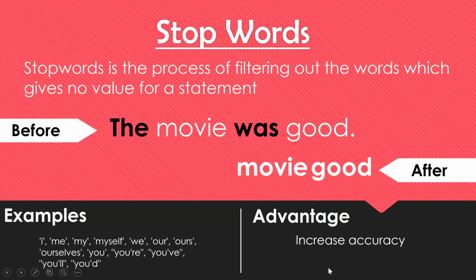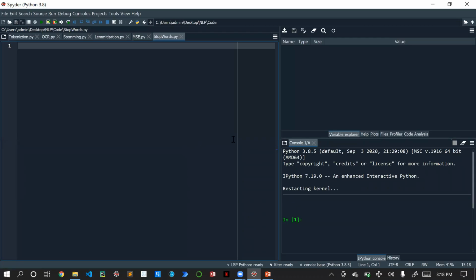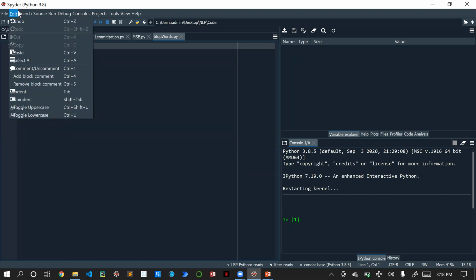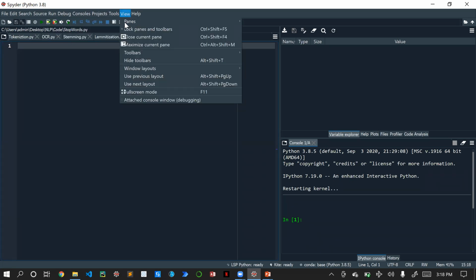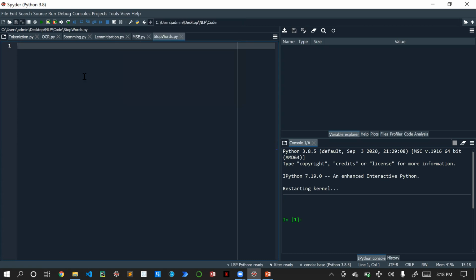Okay, we'll jump into our practical session and see how we can implement stop words and what different kinds of stop words are available in the English language. I have opened my Spyder IDE, so let's start writing our stop words code. Let me just maximize this. I think now you can see.